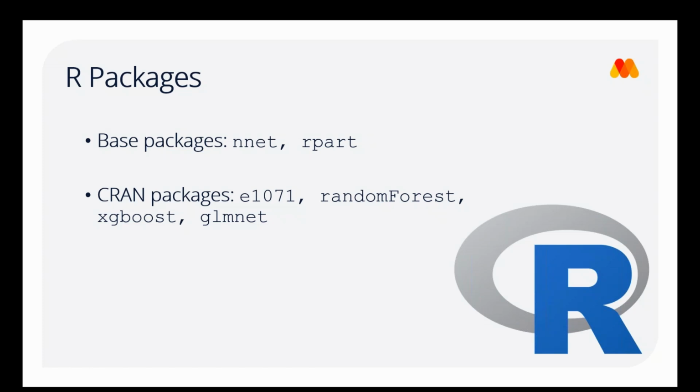But there are many, many others available from R's central repository called CRAN. These include, but are not limited to, e1071, randomForest, xgboost, and glmnet. Many of these machine learning methods derive from statistics. Others have been developed independently, and the biggest difference between the two is what is trying to be achieved.